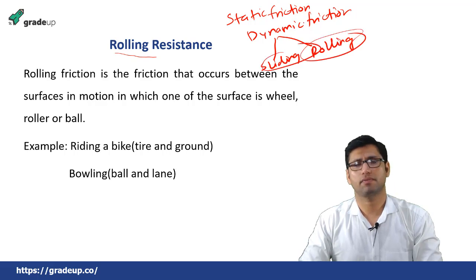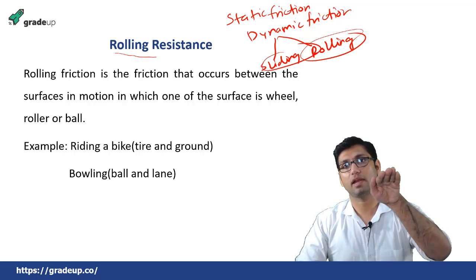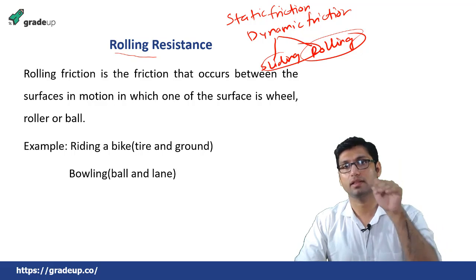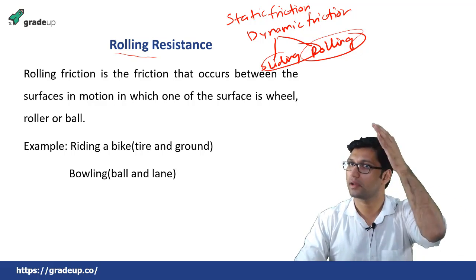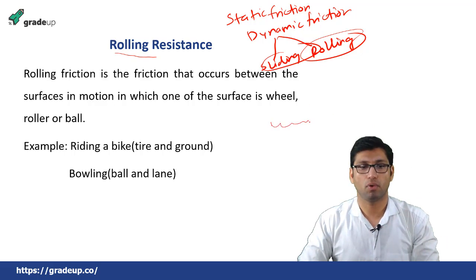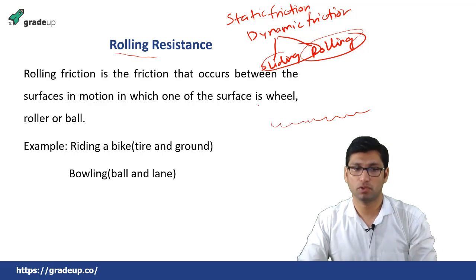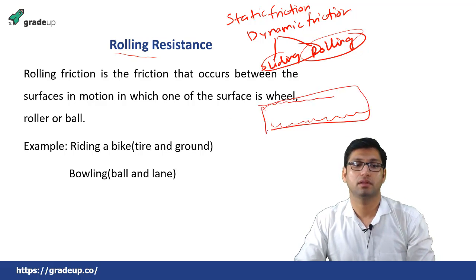Sliding friction is the friction when, of the two surfaces in contact, one surface is sliding over the other. An example of sliding friction is when you comb your hair, or when you are writing on a board. You need to slide your pen across the board. This is nothing but sliding friction.